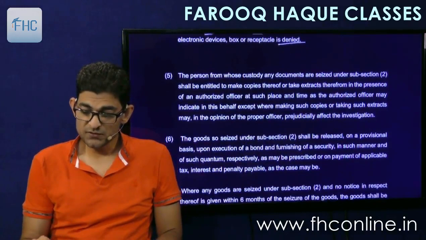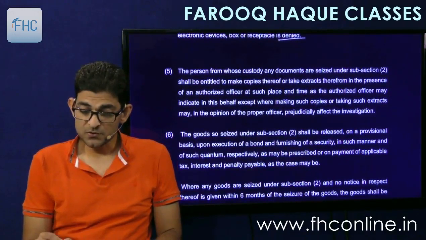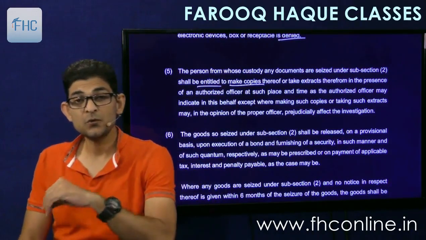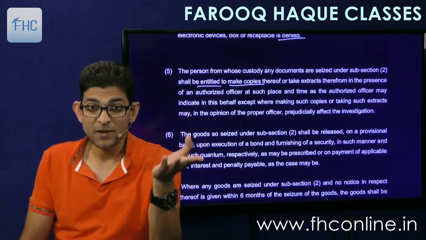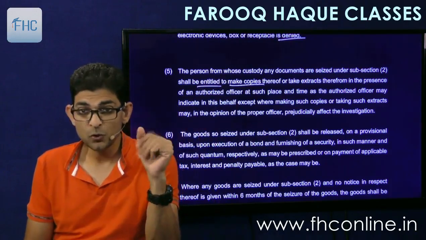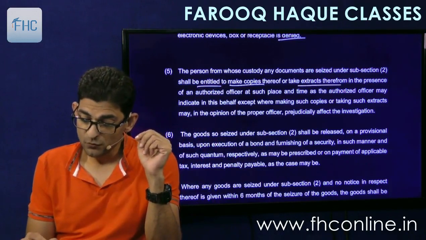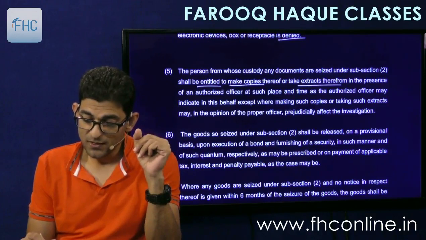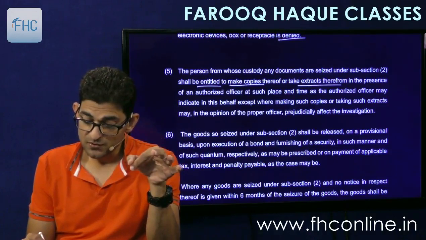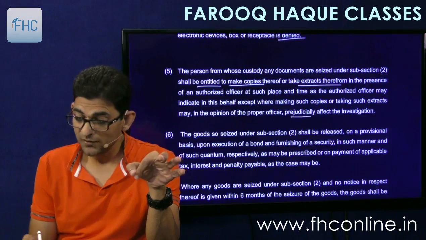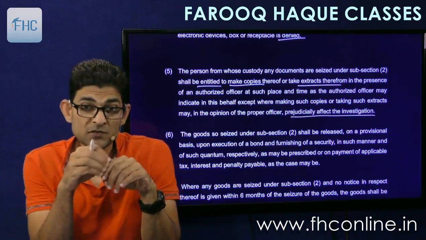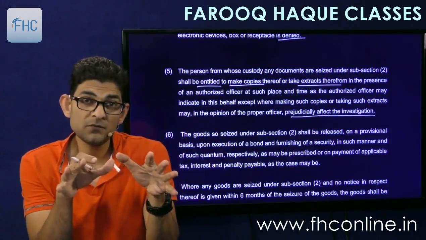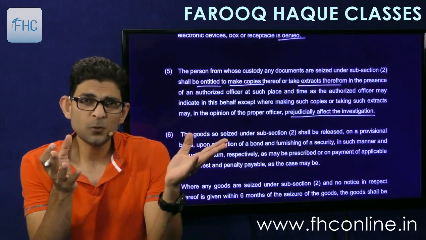Then the person from whose custody any documents are seized under subsection 2 shall be entitled to make copies thereof. So if the books of accounts are seized, you can go and make copies because you want to know the balances and this and that. So you can take copies thereof or take extracts therefrom in the presence of the authorized officer at such place and time as the officer may indicate in this behalf, except where making such copies or taking extracts may in the opinion of the officer prejudicially affect the investigation. So if the officer feels that this information should not be given to you, then he can withhold it. He may not give the copies, but otherwise you are entitled to obtain copies.